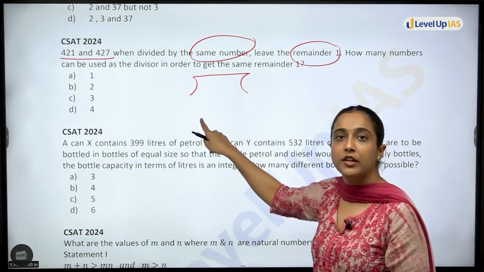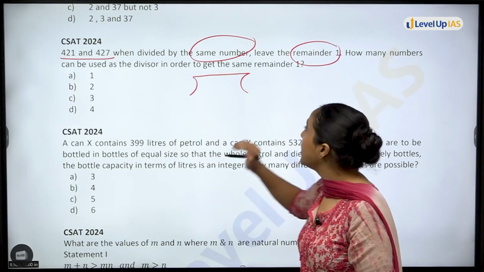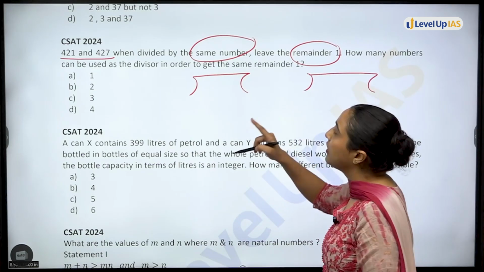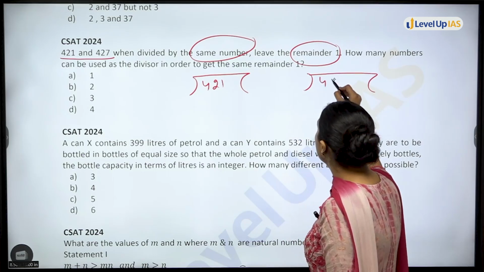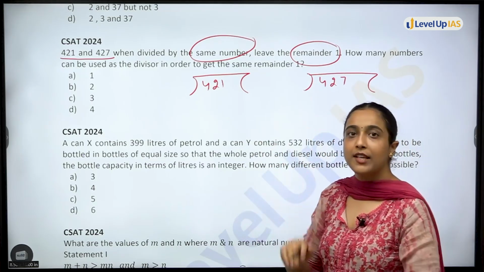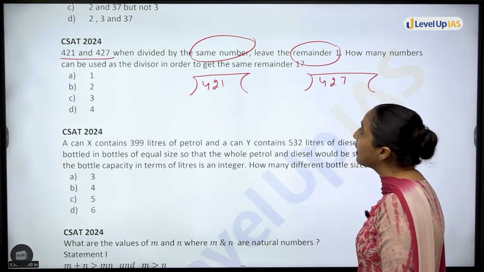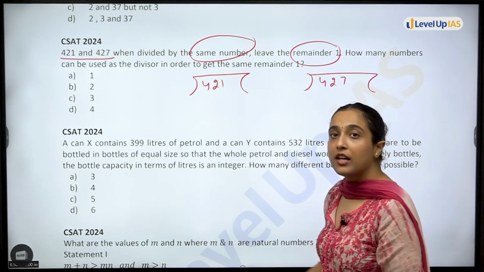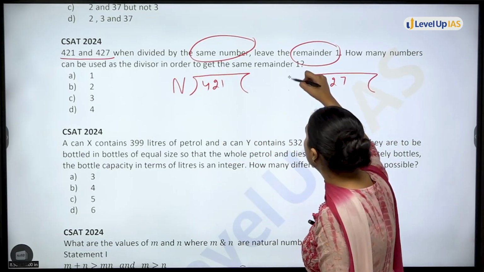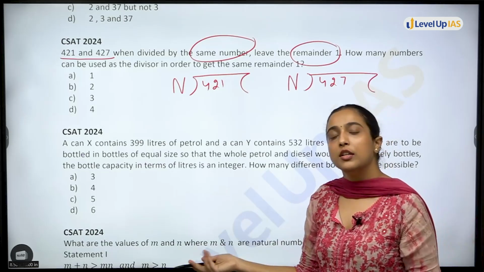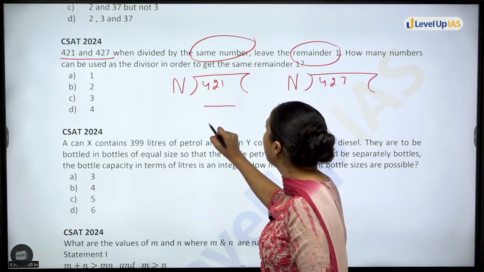Okay, we are doing division like this since so many years. So this is our comfort zone. So why read it like this? Go back to your comfort zone. What is the question saying? 421 and 427 when divided, that means 421 is divided by some number. 427 is also divided by some number. I can write it like this. Same number divided by same number. We don't know what the number is. Let's say, write anything. Number is n. I have just assumed it. You can write any number. It doesn't matter. Leave the same remainder 1.